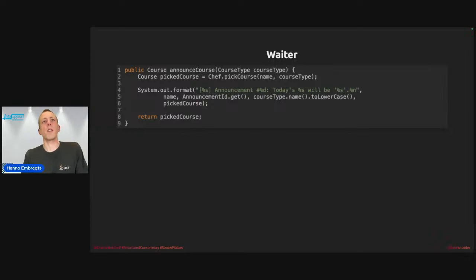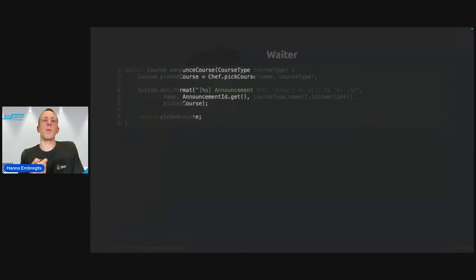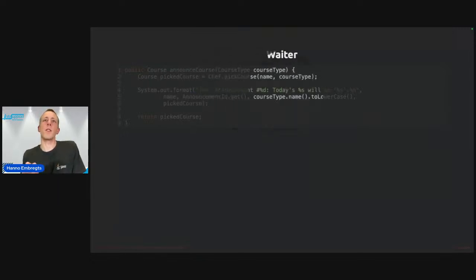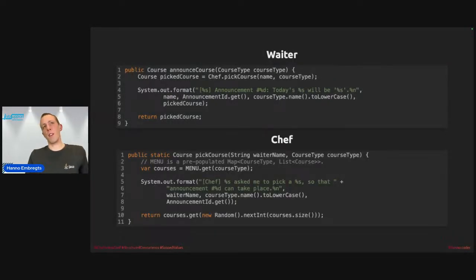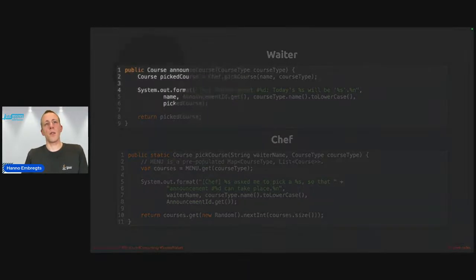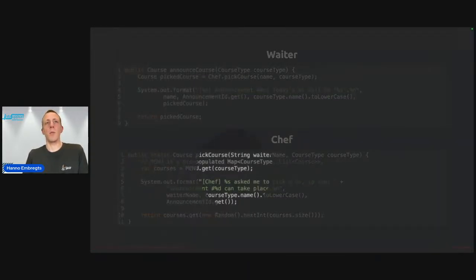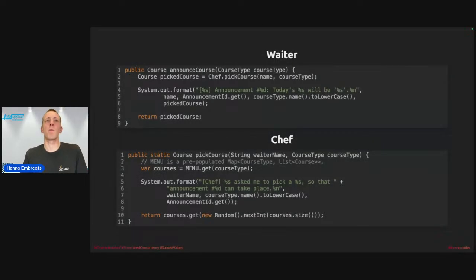So we've got a piece of code from the Waiter class here with the announce course method, and it will print some debug output that says, I'm announcing today's starter course or main course or dessert. And there is a certain announcement ID there, right? But the waiter didn't think of this information by him or herself. There's a chef who decides what will be the menu of this day. And the Chef class can also call AnnouncementID.get. And while these methods are executed in the same thread, then this invocation will always yield the same value here.